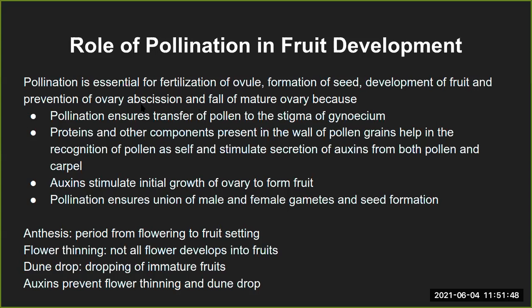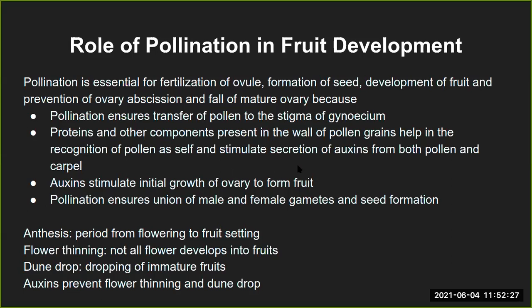I hope you are familiar with this word. So that is to avoid the ovary withering away or getting detached from the plant and falling off, the mature ovary, because of several reasons. Again, pollination ensures the transfer of pollen to the stigma of the gynoecium, that is the basic process of post-pollination or pre-fertilization. Then proteins and other components present in the wall of the pollen grains help recognition of the pollen as self and stimulate the secretion of auxin.